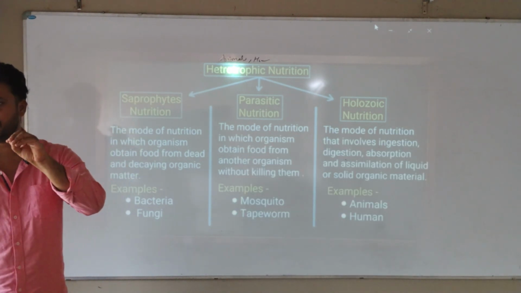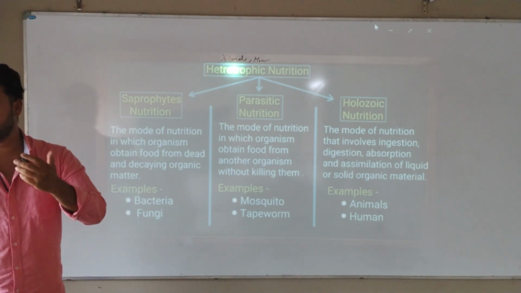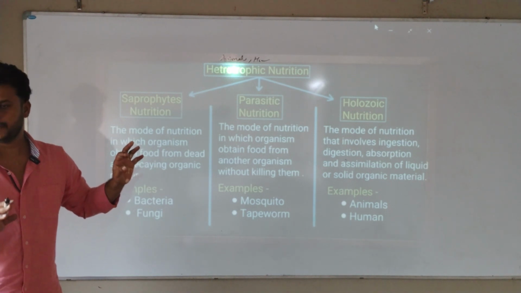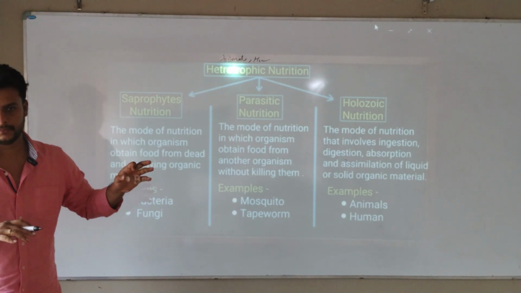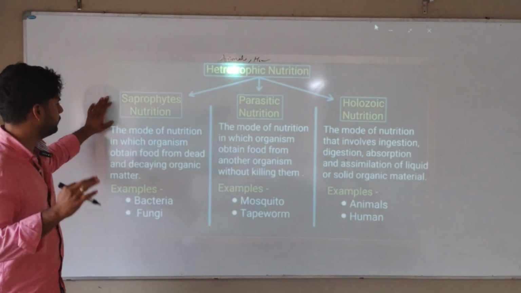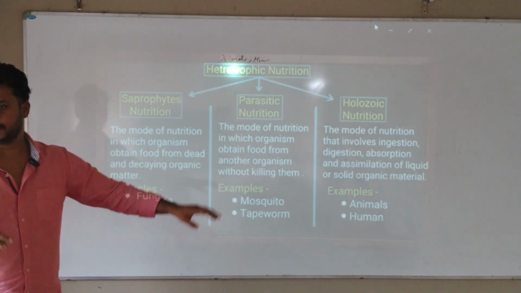See, biology is a dissection of all these things. It looks a little bit boring, but when you go home and study, it is much easier. So understand the word and its meaning correctly. In heterotrophic nutrition we have 3 types: saprophytic nutrition, parasitic, and holozoic. Okay, 3 types.